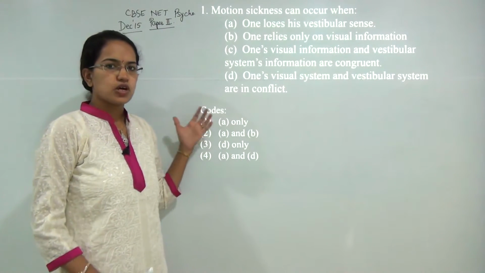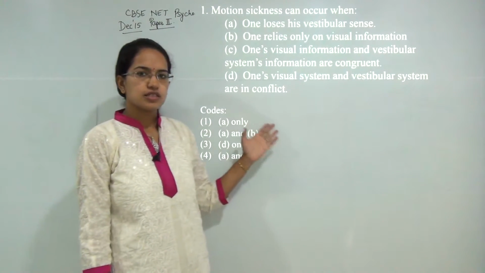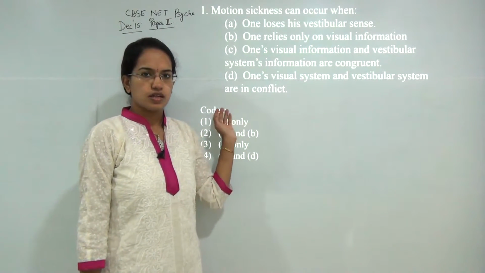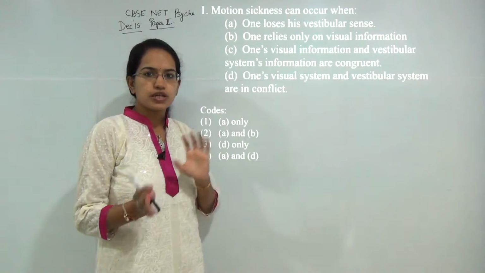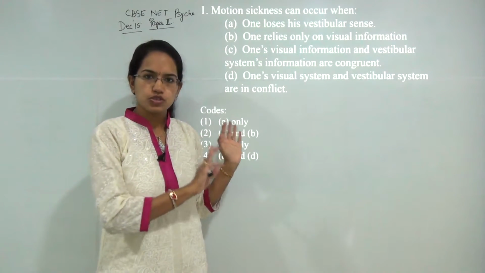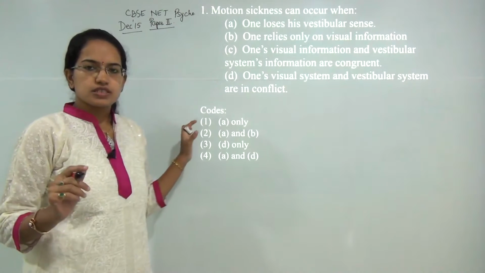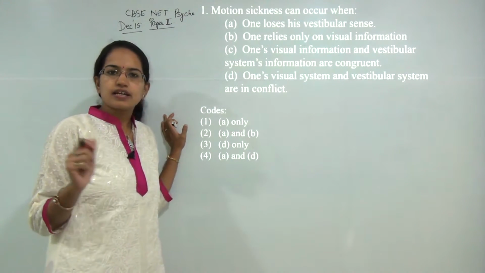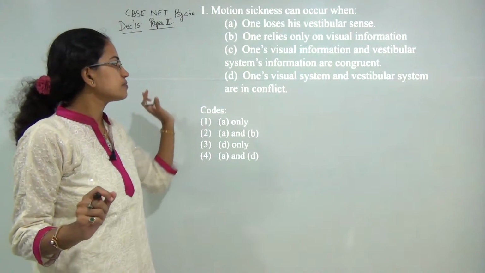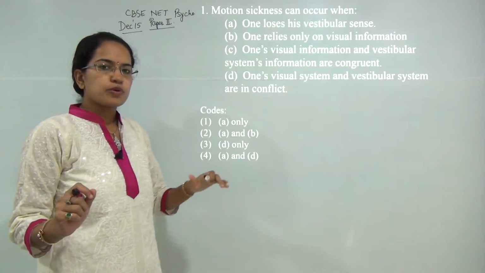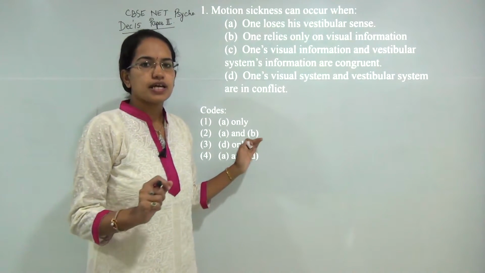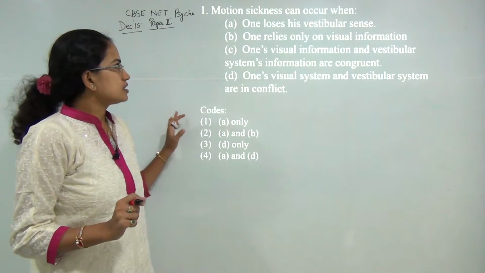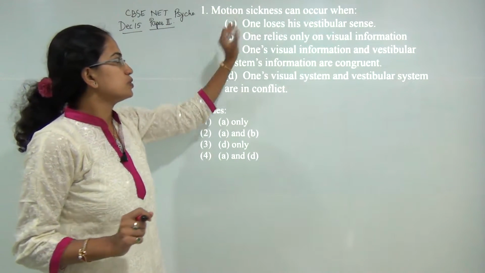To this session. We would be solving the CBSE NET paper for Psychology, December 2015. Now, the paper for December was, I could say, much more conceptual as compared to the June paper. Most of the questions that were based on psychometrics and the statistical techniques applied a lot of understanding and conceptual knowledge. There were very few rote questions asked in this year's paper, in contrast to what was asked in June 2015. So we'll start with the very first question, the concept of motion sickness.